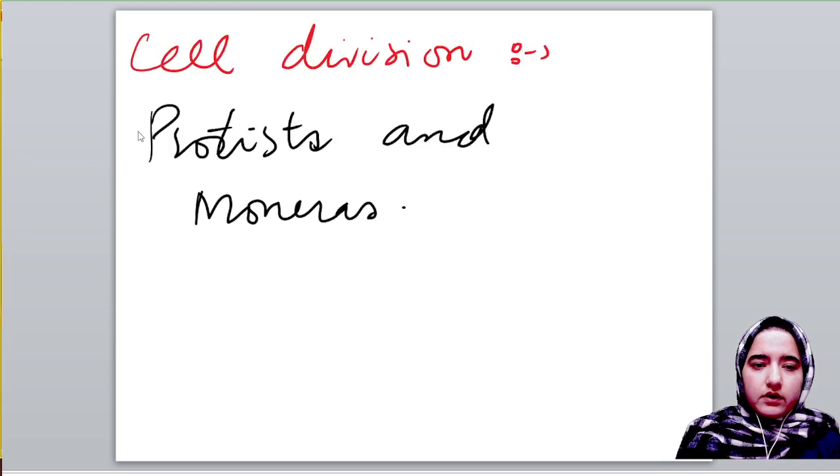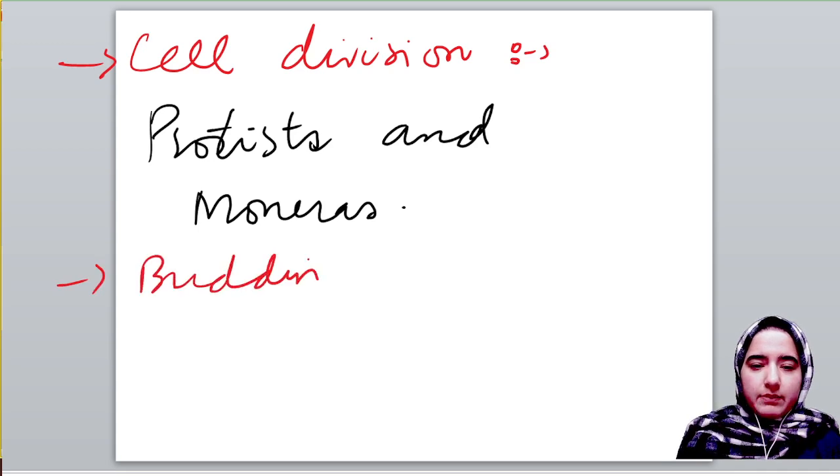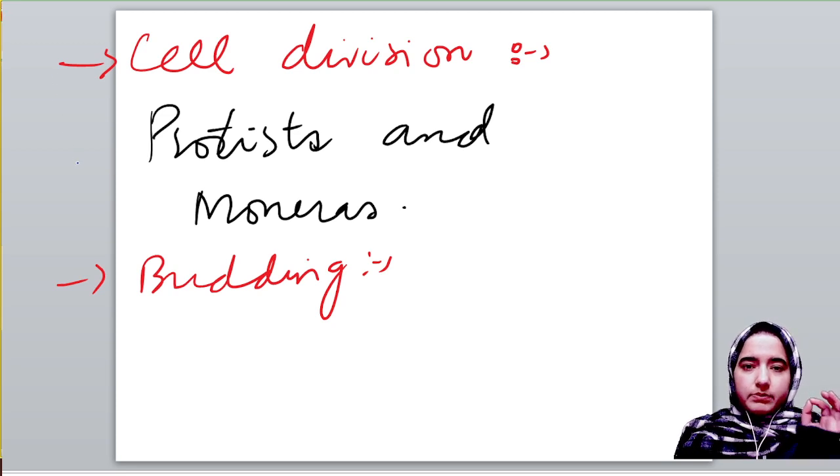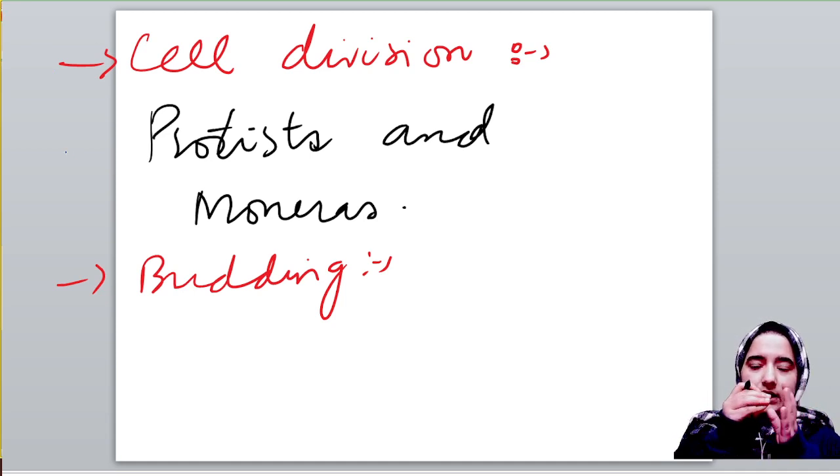Another one we have is budding. What happens in budding? In budding, a small bud is produced in an organism, which initially remains attached to the organism or parent cell.